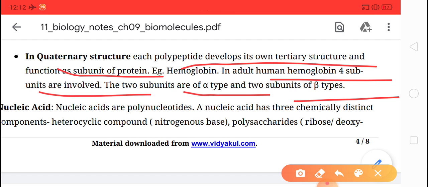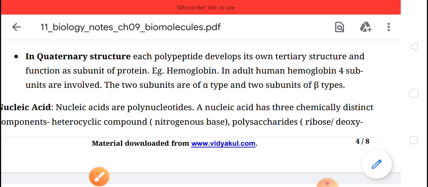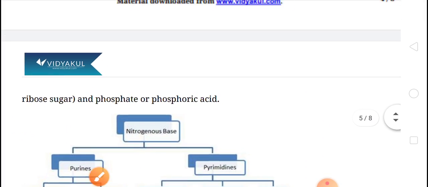Like one enzyme named ribozyme. Ribozyme is the name of an enzyme that is used to remove the RNA. This ribozyme is not protein. This is enzyme only. So except only one or two, all enzymes are proteins, but all proteins are not enzymes. Next, that is nucleic acid.